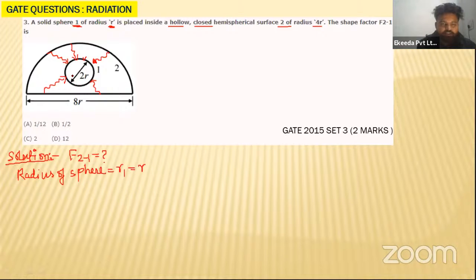R1 is equal to R, because the diameter is 2R. So what will be the radius? R1 will become equal to R only.